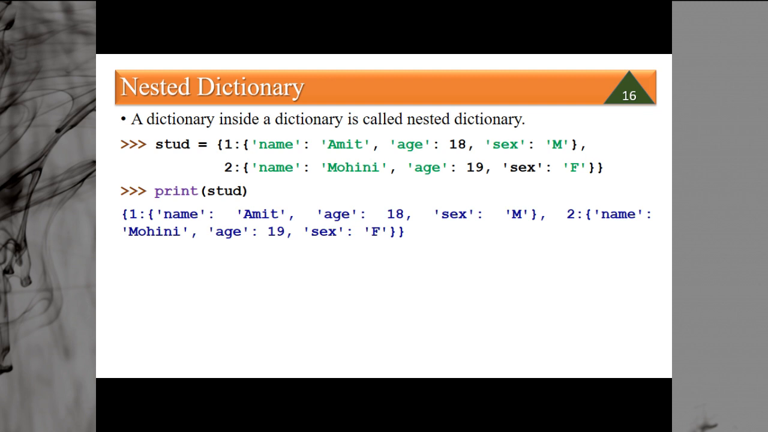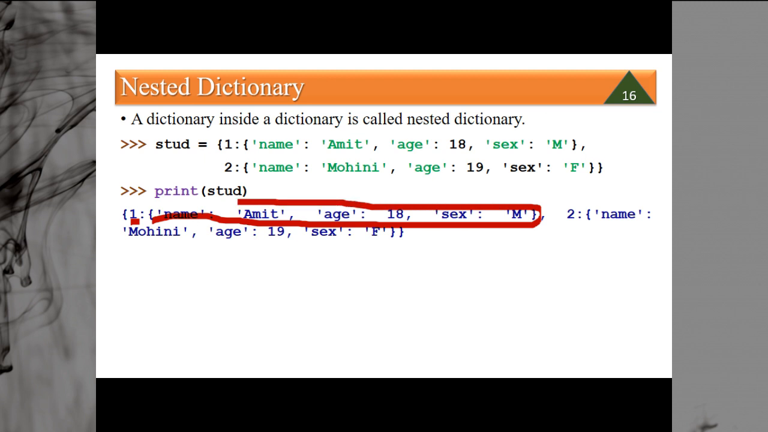And when I say print student, this is the first key, and this entire thing is value. This is the value of the dictionary. Then this is another key, and then the rest of the things is value.